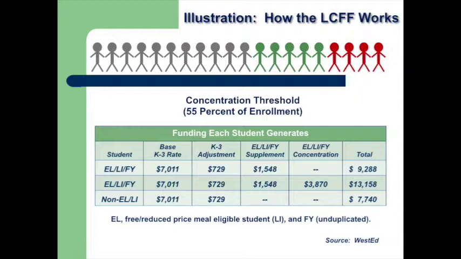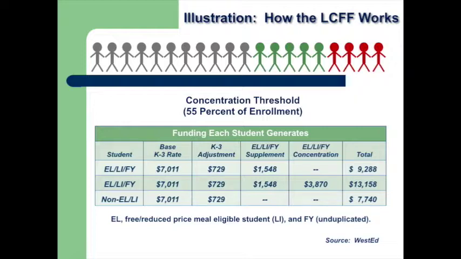$7,011. For having class size reduction in the primary grades, we receive an additional $729 per student. So if we did not have any low-income, foster youth, or English learners, the total amount received per student would be $7,740 in 2021. School districts that have a certain concentration of English learners, foster youth, or low income, unduplicated students as we refer to them, at a certain percentage point would receive a supplement of $1,548.